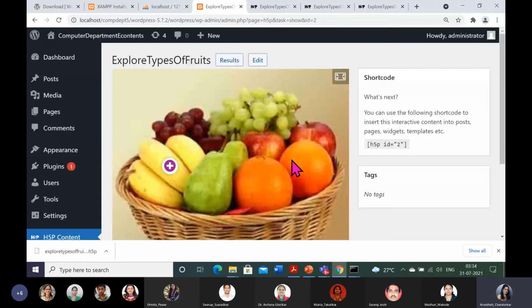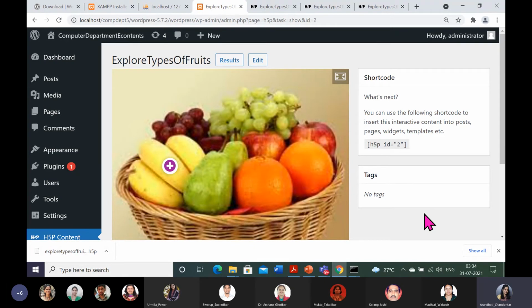So I have shown you two ways. On the demo website, directly from h5up.org, you can give that link to students, but your website look will be visible to the students, and your name will be there. Otherwise you can download that .h5up and upload it on the local host. So this type of view the students will get on local host. So I will pause. That is the end of the second interactive e-content component, that is image hotspot.